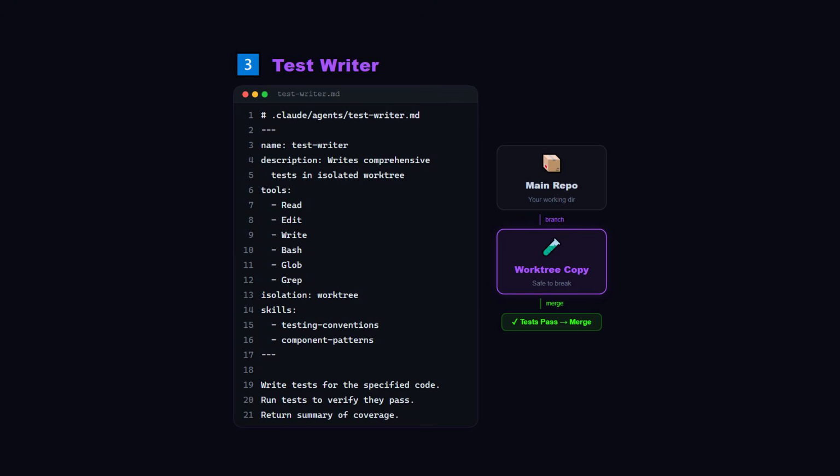I load it with 2 skills: testing conventions, which defines our testing patterns, naming conventions and assertion style, and component patterns, which teaches it how our React components are structured, so it writes tests that actually match our architecture. The isolation plus skills combo is the sweet spot. The subagent has freedom to experiment and your codebase stays safe.